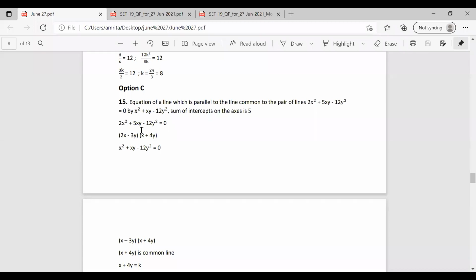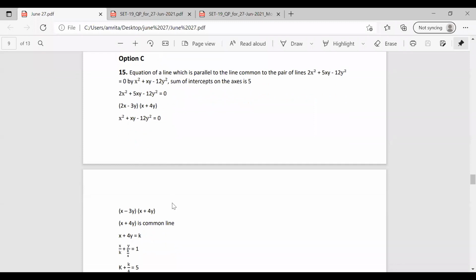2x² + 5xy − 12y² = 0, we can write it as (2x − 3y)(x + 4y). Similarly, x² + xy − 12y² = 0, we can write as (x − 3y)(x + 4y). So we have one line in common, that is x + 4y. So x + 4y is the common factor. We write it by equating it to k. So x + 4y = k.